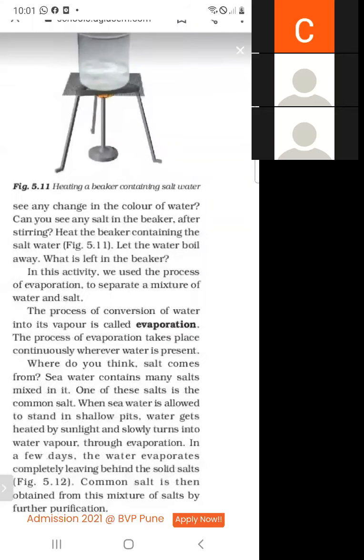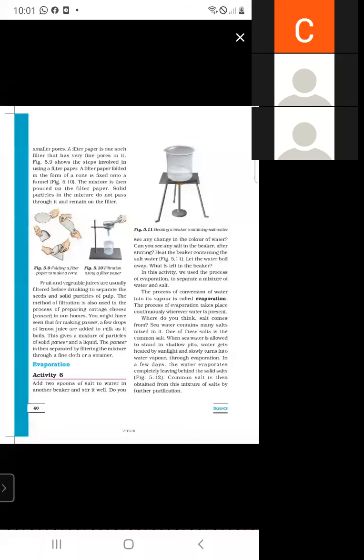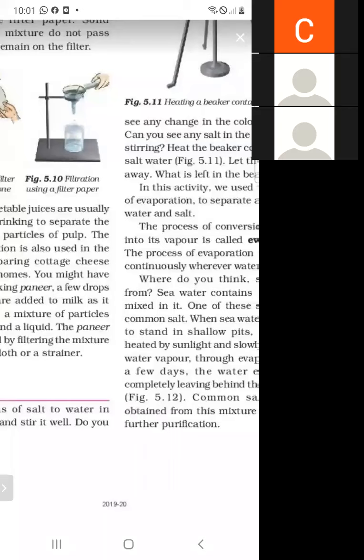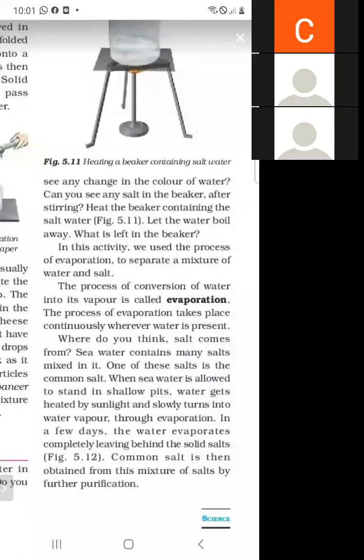Salt is left in the beaker. What is this process called? This process is called evaporation. The process of conversion of water into vapor is called evaporation.